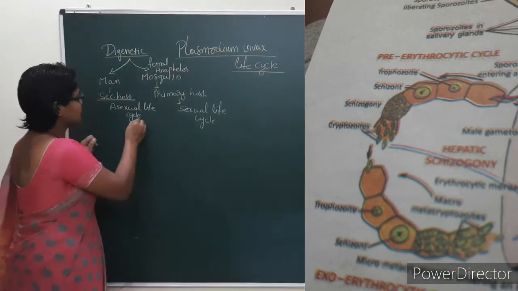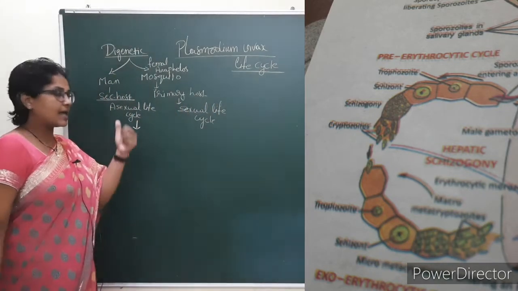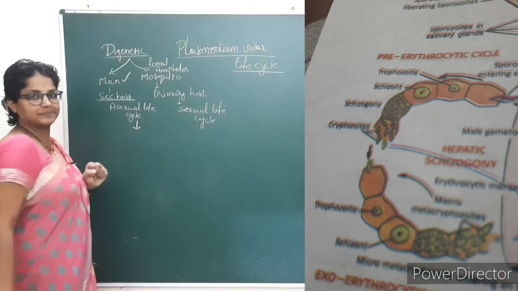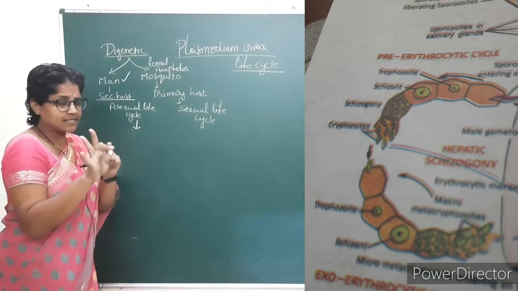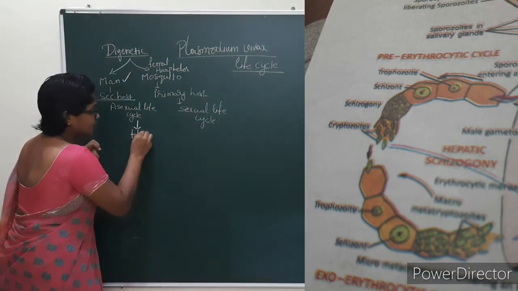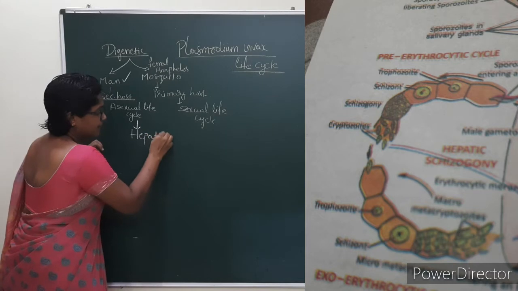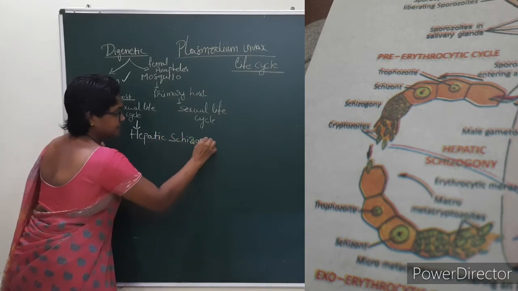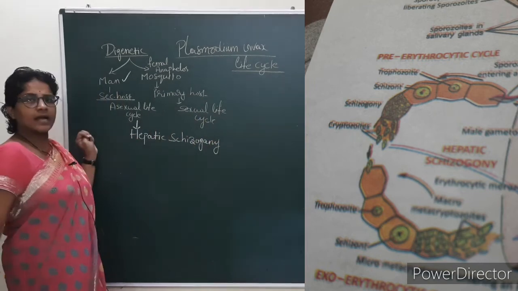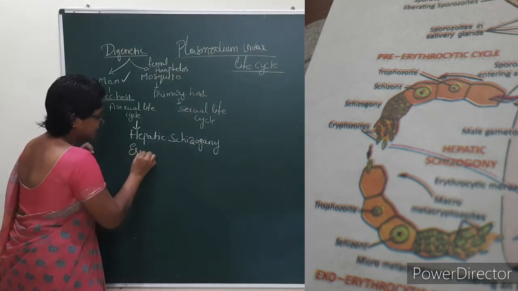Now we are going to discuss the life cycle in man. Here two types of life cycle take place: the hepatic schizogony and the erythrocytic life cycle.